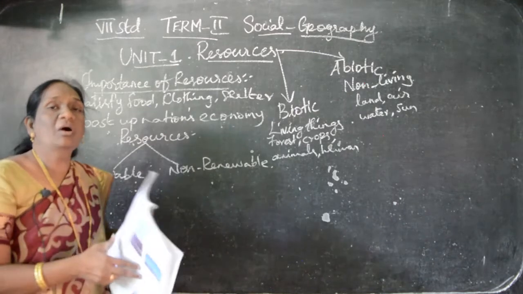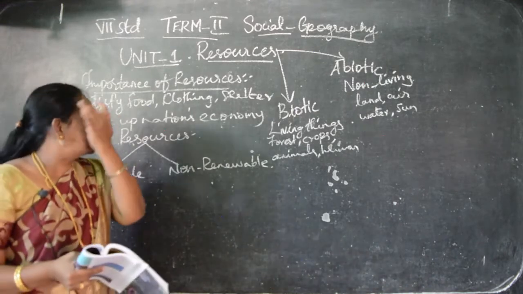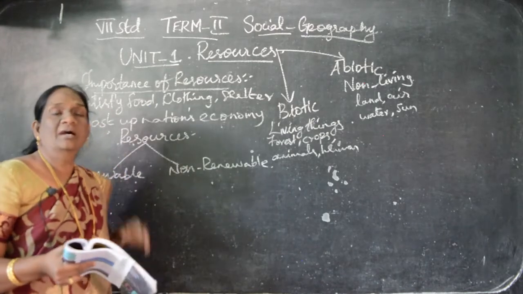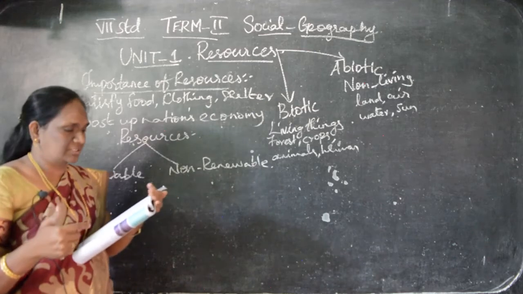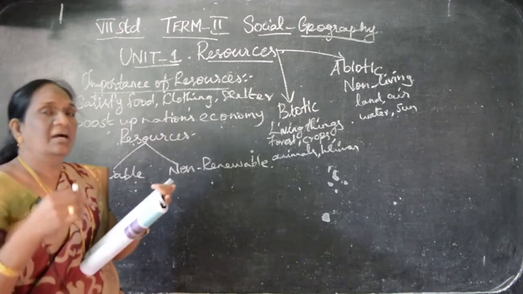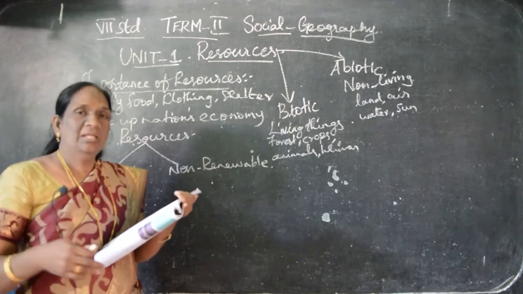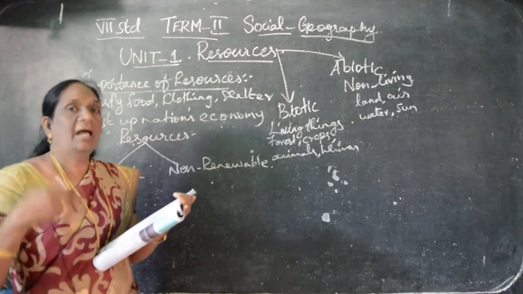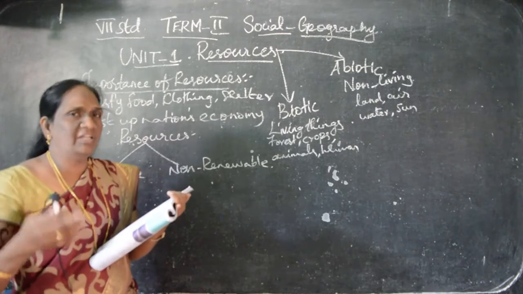What are called renewable resources? Renewable resources means we can get the resources easily, and again we can get them. We are getting the resources repeatedly. Take sunlight, air, water, land: we are using all of these repeatedly.